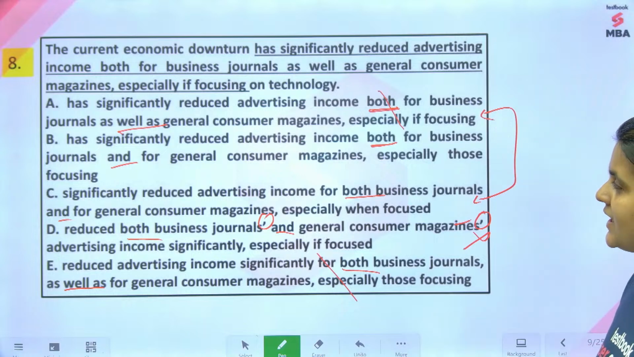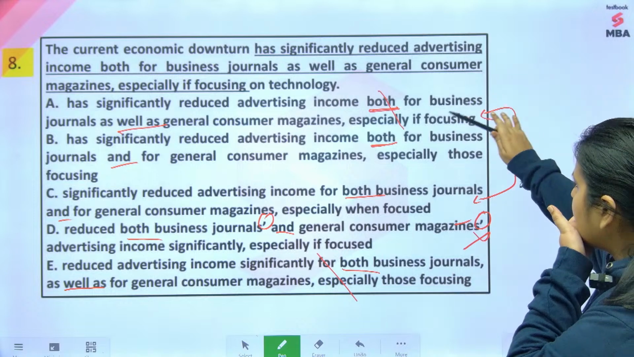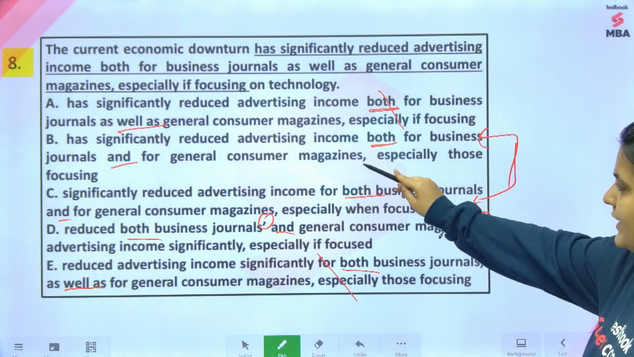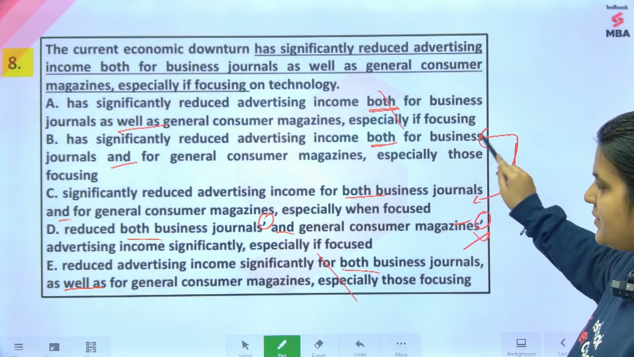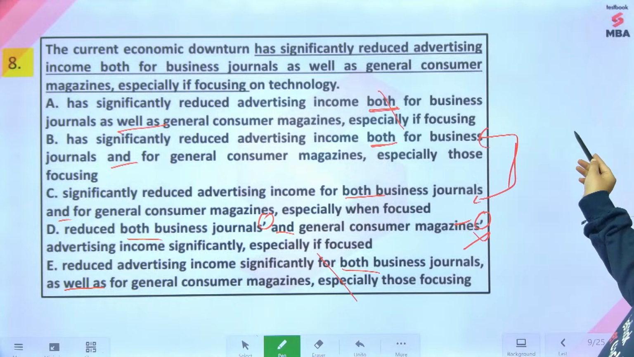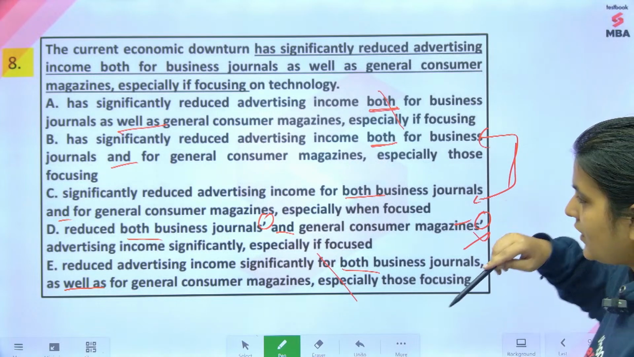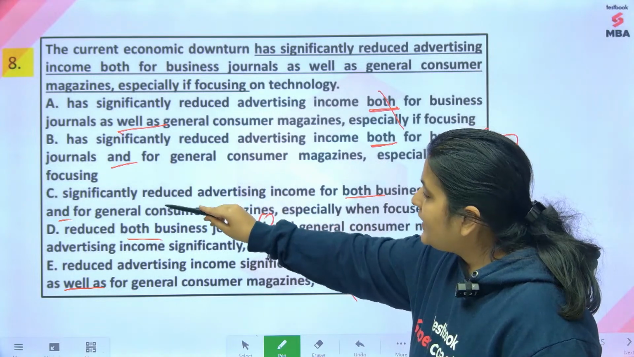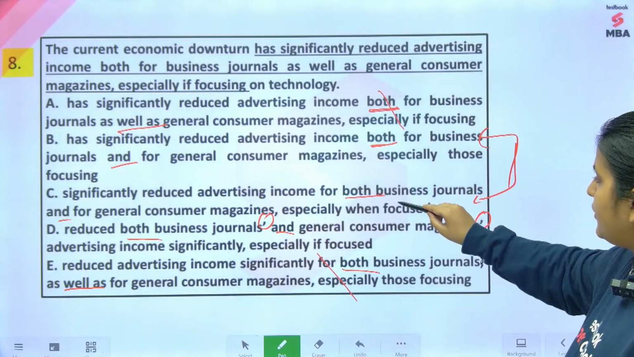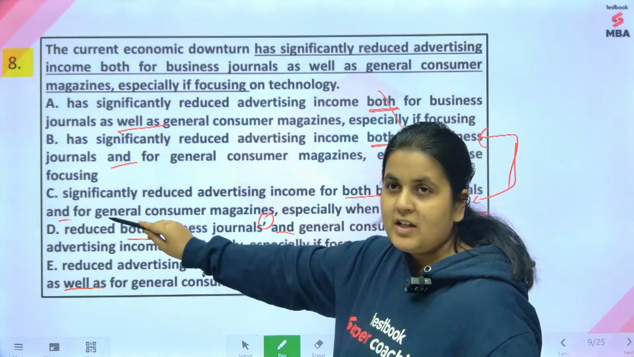Okay, A says has significantly reduced advertising income both for business journals. Sorry, B and C. Okay, I'm sorry, we'll compare B and C. Okay, now B and C: has significantly reduced advertising income both for business journals and for general consumer magazines, especially those focusing on technology. The current economic downturn significantly reduced advertising income for both business journals and for, here.